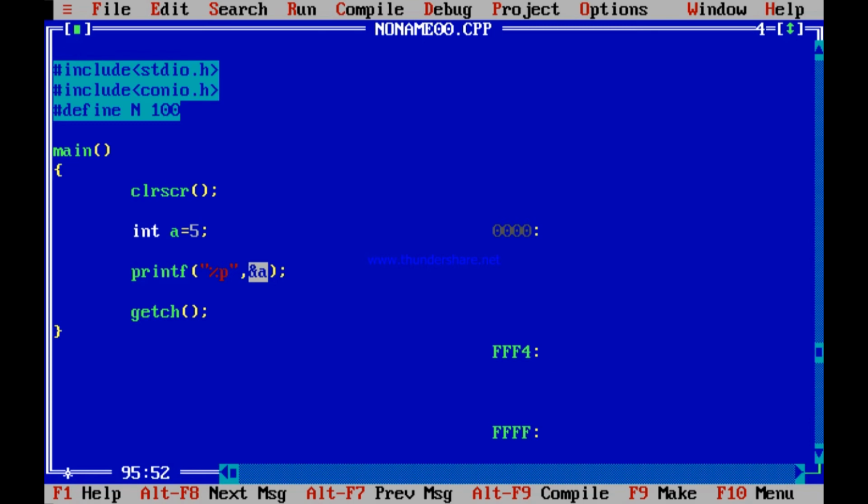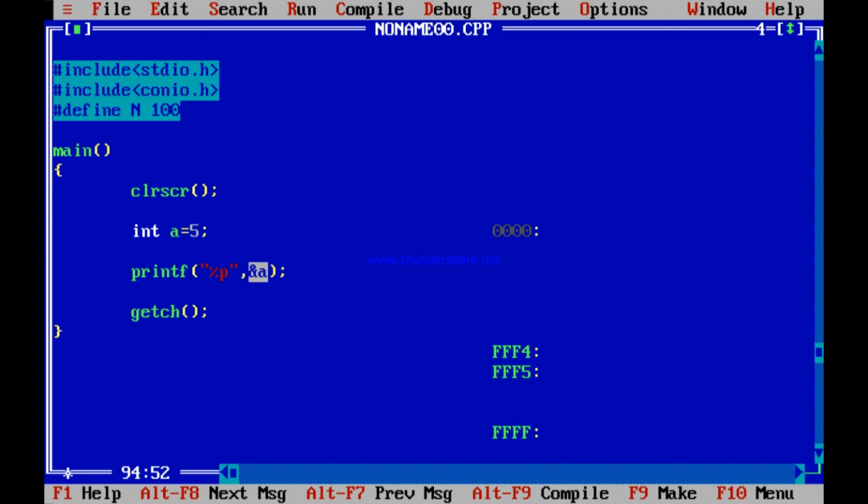That is not only FFF4 but FFF4 and FFF5. These two memory locations have been used to allocate this a. I think you get it.